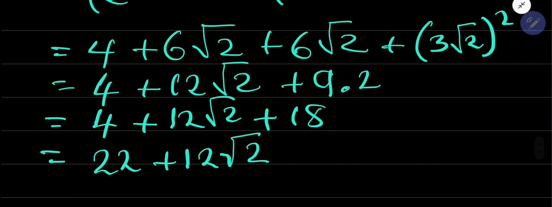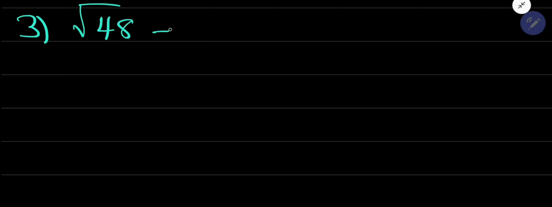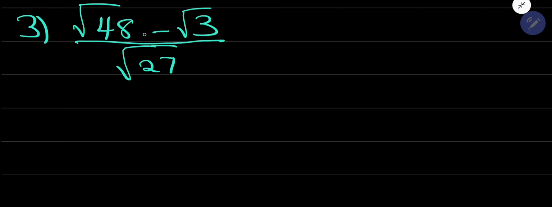And then let's do 3 and 4. Root of 48 minus root 3 over root 27. Okay, so this one is nothing. We know how to deal with these things.